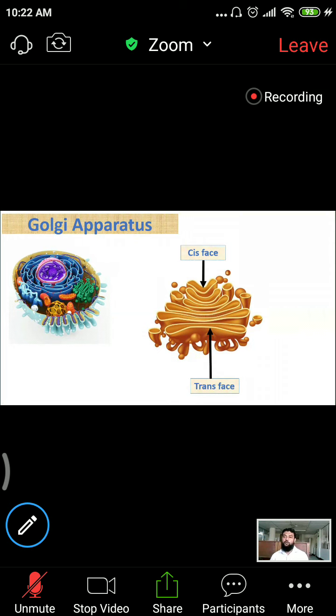As you know, rough endoplasmic reticulum actually produces the transportable protein. So it needs to be transported to the proper destination site. Golgi apparatus actually does that function. Golgi apparatus is located in between rough endoplasmic reticulum and cell membrane.